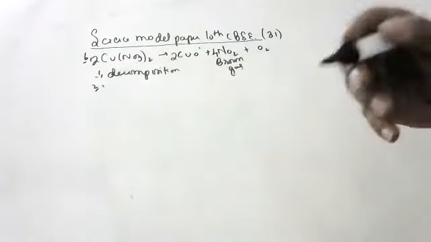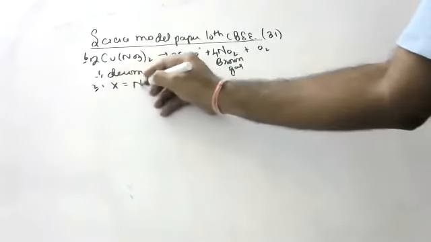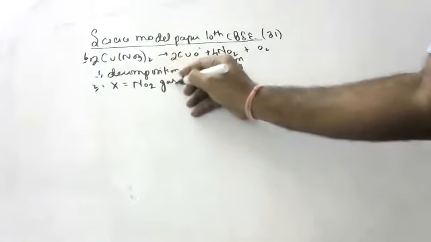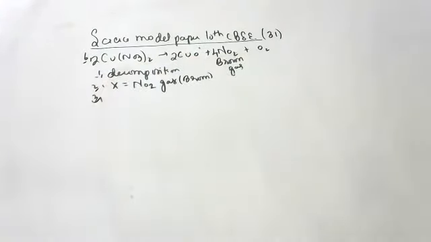Decomposition. Second reaction. Right. And gas X. What is the gas X? NO2 gas, brown color. Okay. And the third one. Write balancing equation. First only we wrote. Fourth one. Write the pH range of aqueous solution of gas X.